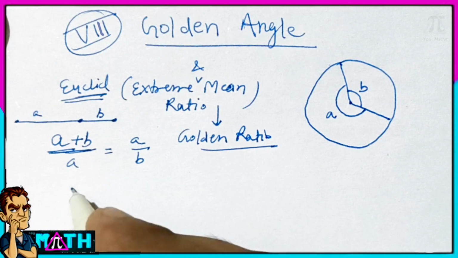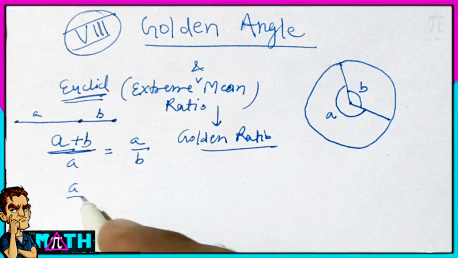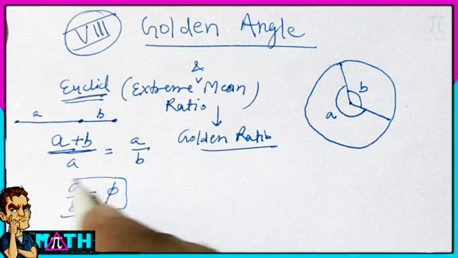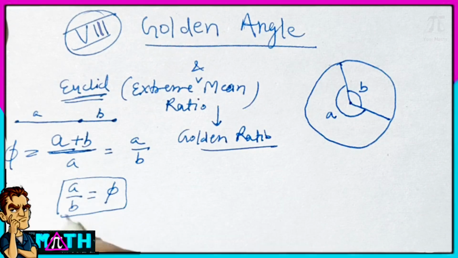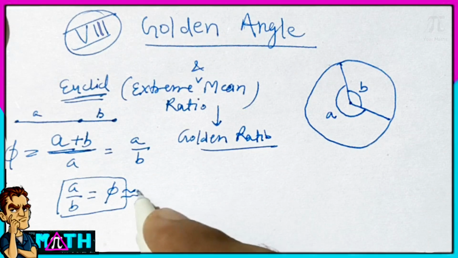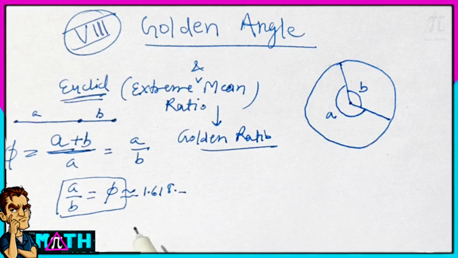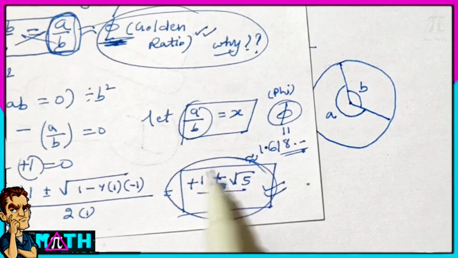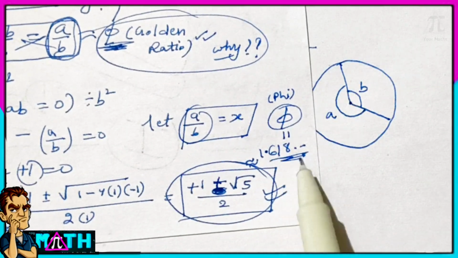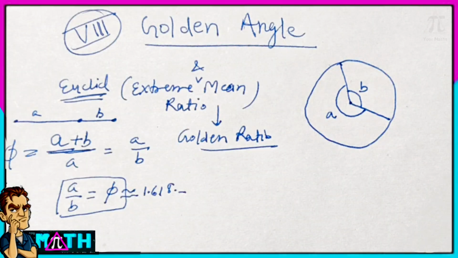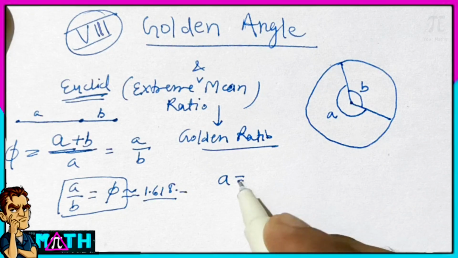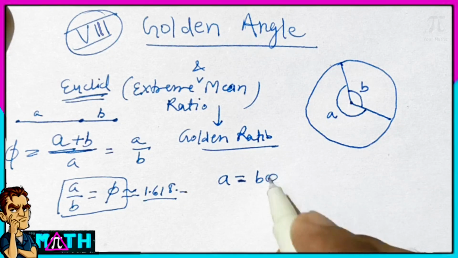Now you can see that A by B, this ratio will be phi. So this is also phi, and the value of phi is approximately 1.618 and so on. I'll show you the first lecture notes, and this is the note where you have defined this. Now from here I can write A is equal to B into phi.